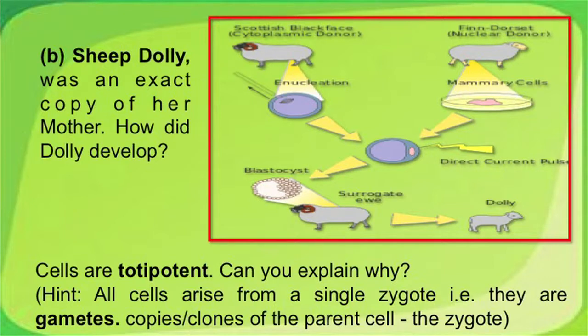So, Dolly received the nucleus from one variety of mother, and the egg cell without the nucleus, or the enucleated egg, and the womb of its surrogate mother, but developed the characters of the mother source which gave the nucleus. Friends, cells are totipotent. Can you explain why? All cells arise from a single zygote, that is, they are like gamete copies, clones of their parent cell, the zygote.